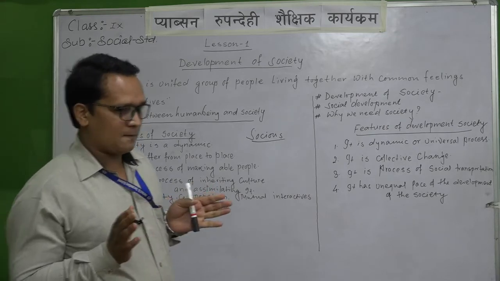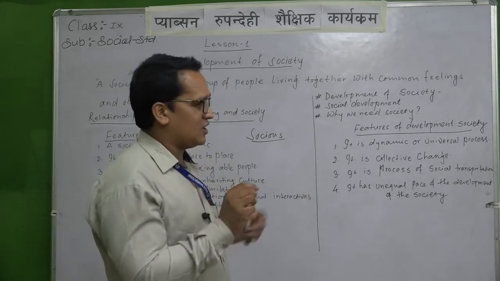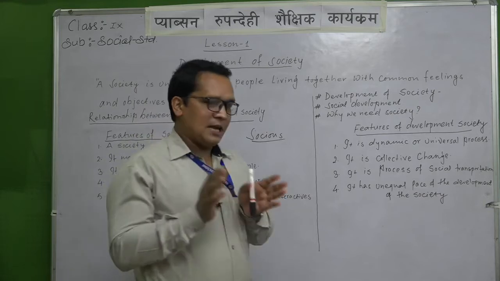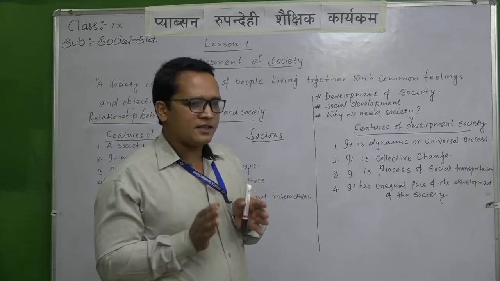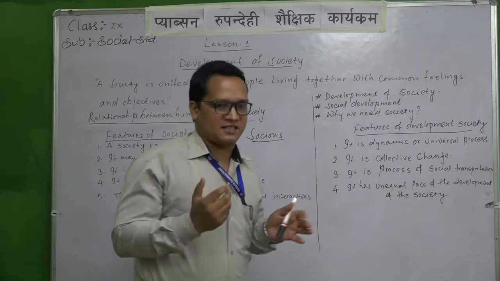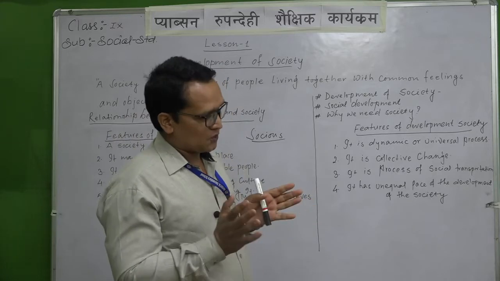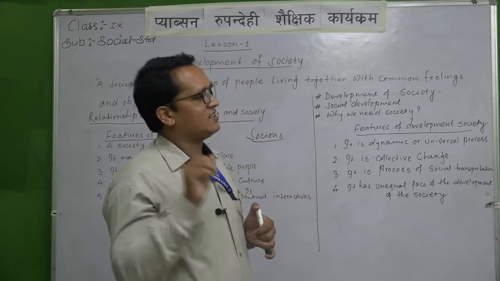I hope, students, whatever I have written on the board, you do not have to write exactly as the definition, because in social studies we accept change in everything. So the definition can change in different places, different areas and different societies. By observing yourself, what sort of society is there?